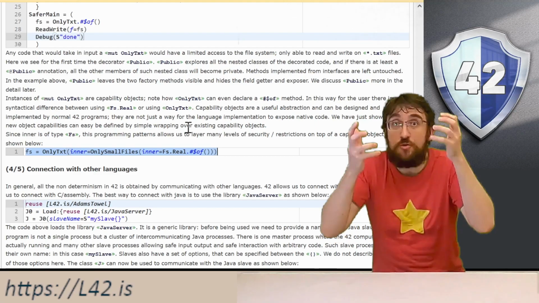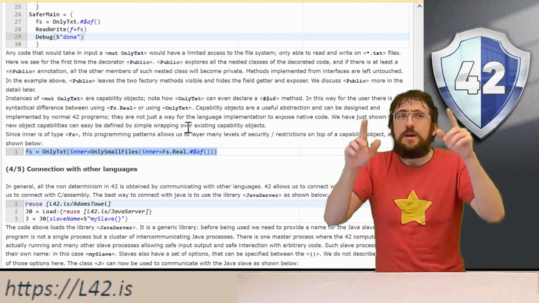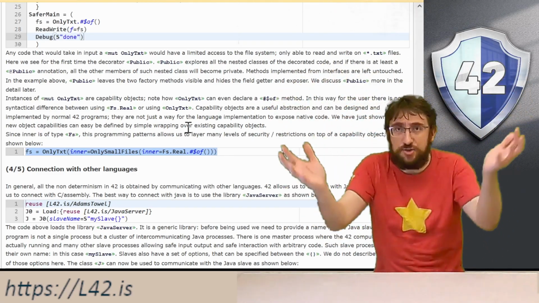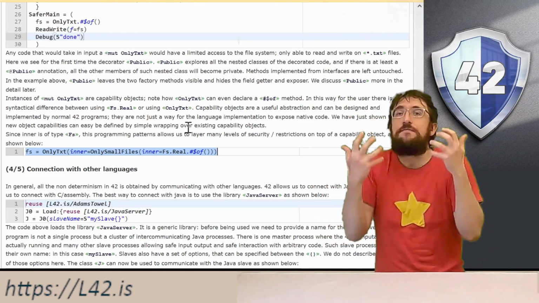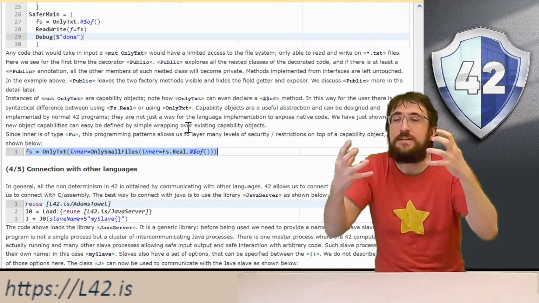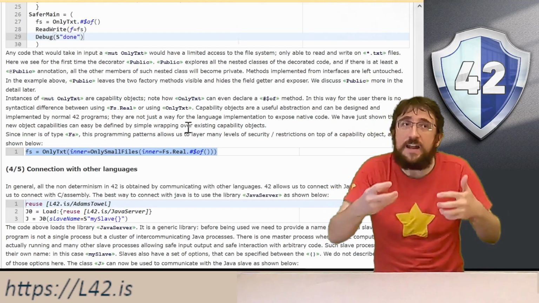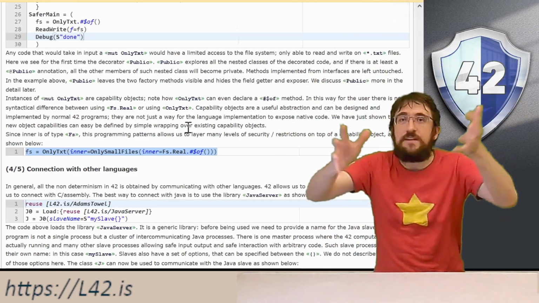The pattern shown above is very, very flexible. That is, we can combine and nest many of those restrictions inside each other. We can define many different kinds of object capability decorators, and using their factory, taking another file system instance, we can just put them one inside each other.